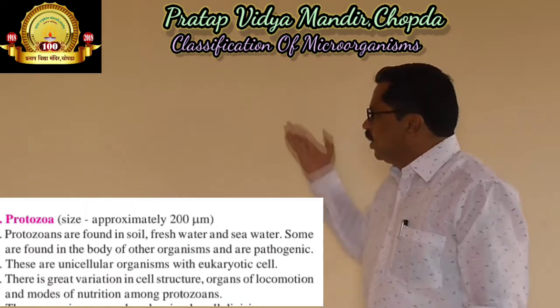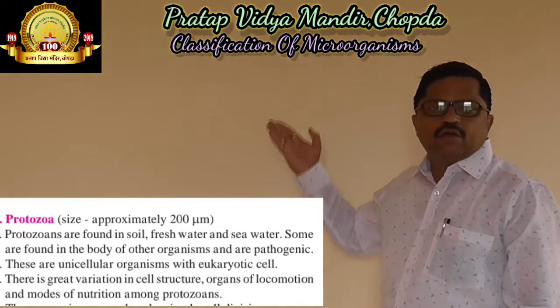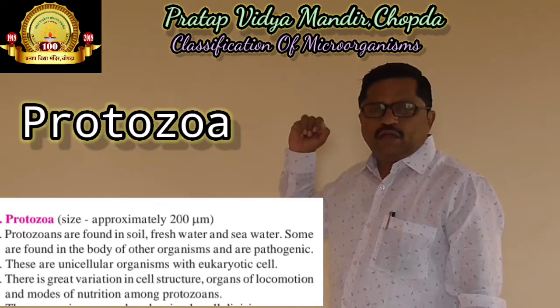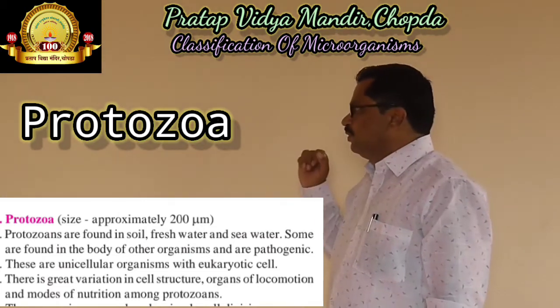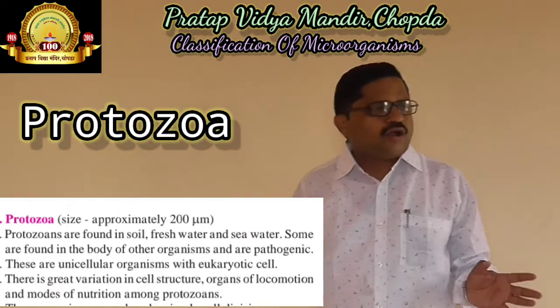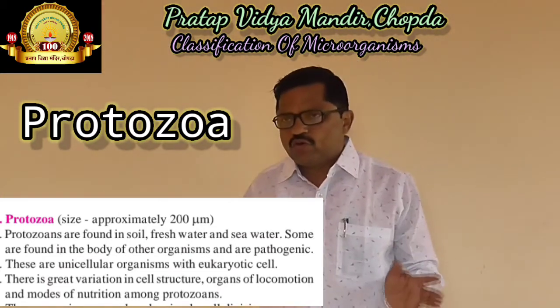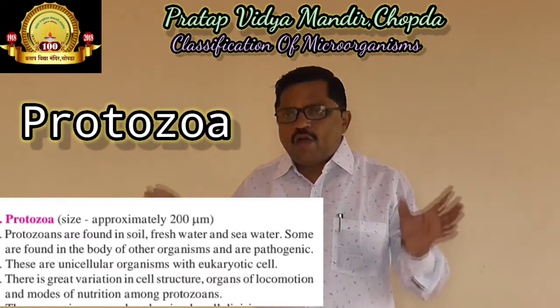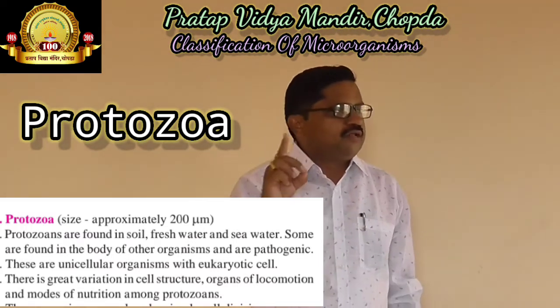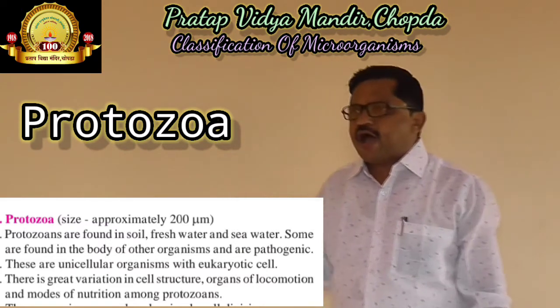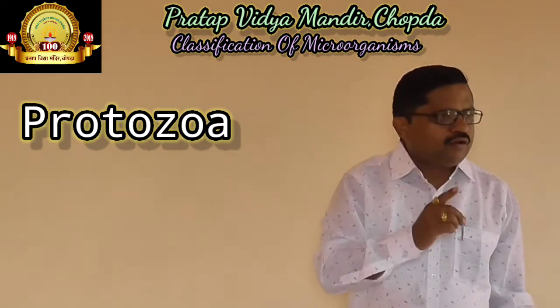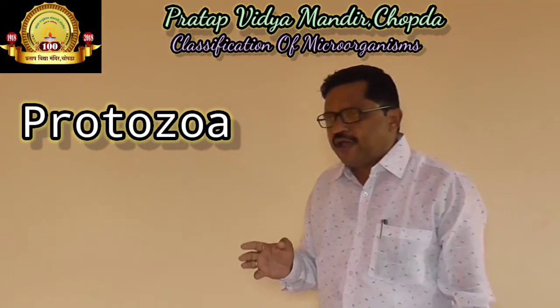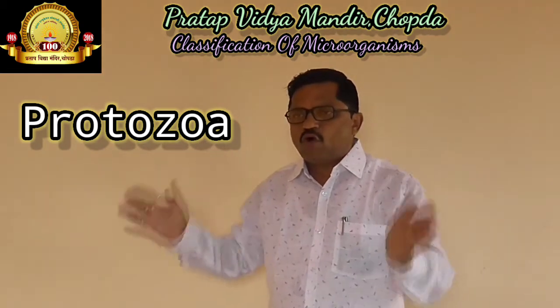The next subgroup of microbes is protozoa. What are the different properties of protozoa? The first property is that they are found in soil, in fresh water, as well as in seawater.